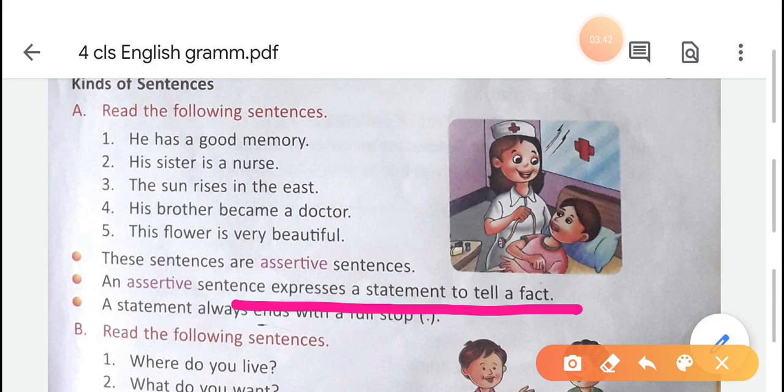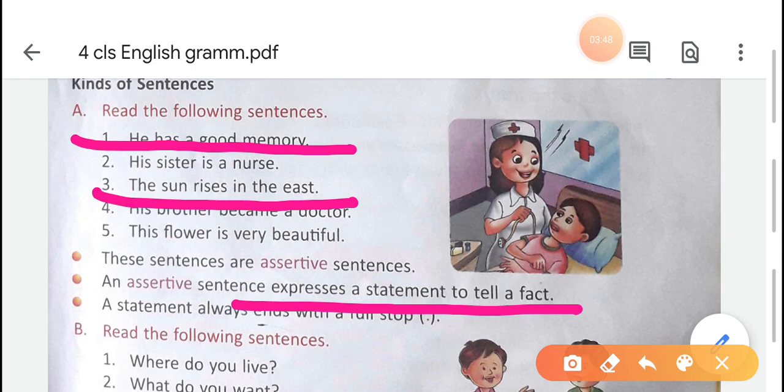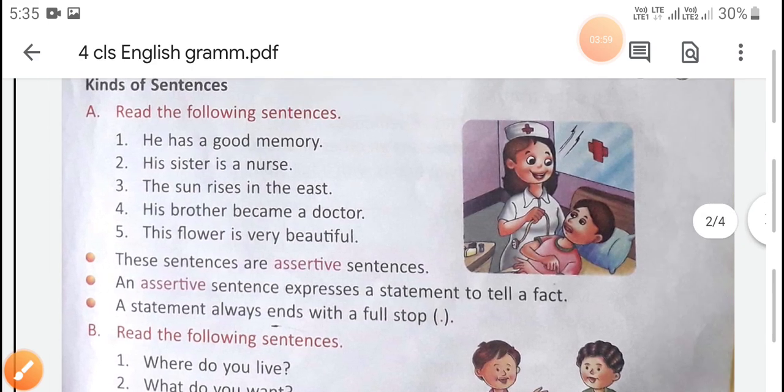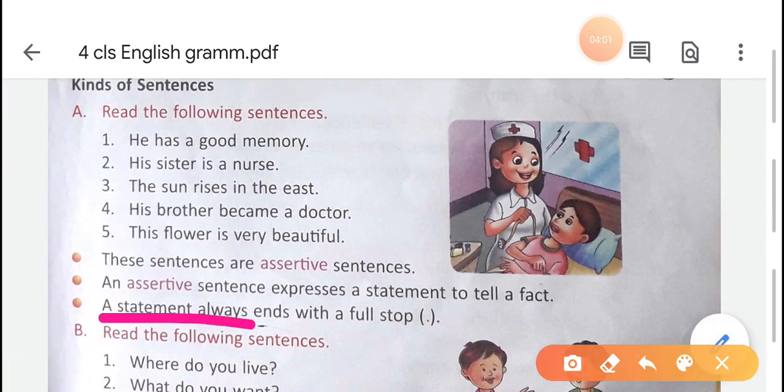Like, he has a good memory. The sun rises in the east. The flower is very beautiful. These are simple statements. That's why they are assertive sentences. So after the assertive sentence we have to put a full stop.